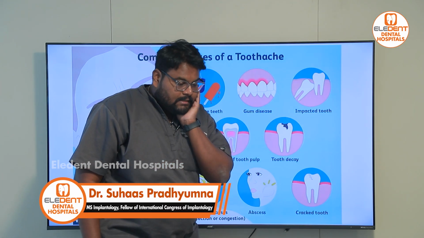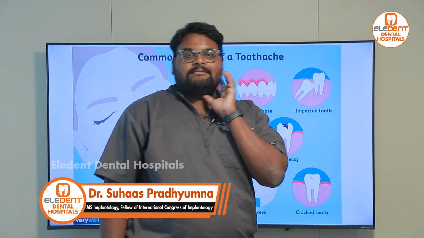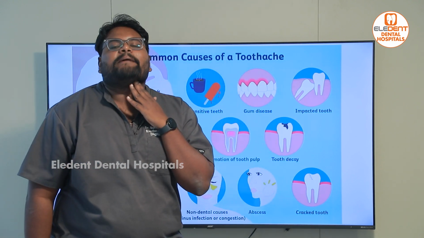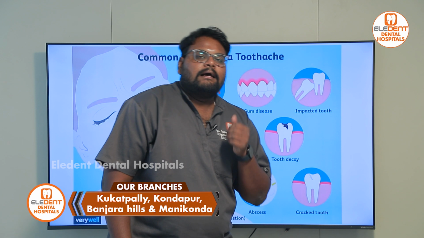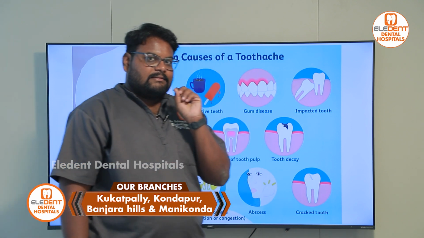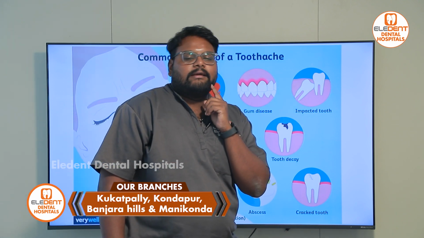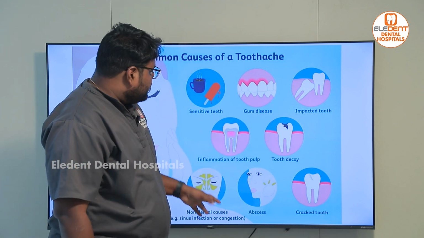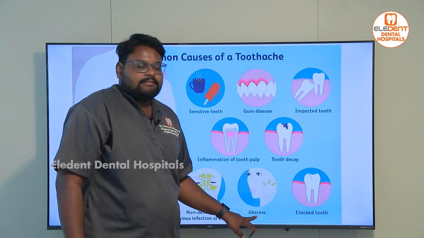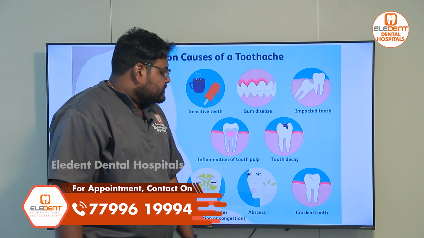Next is a dental abscess. Sometimes people come with a swollen face. One side is swollen, there is pain under the jaw, and inside there is a pimple-like thing on the gums. These could be dental abscesses. There are various types of dental abscess, which we will discuss shortly.